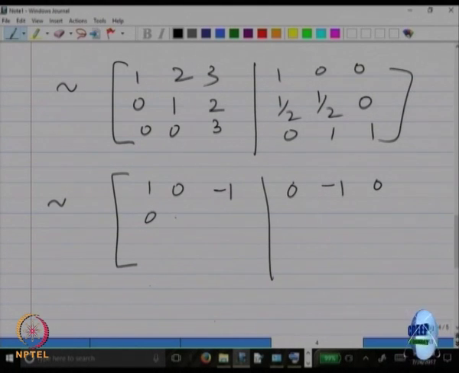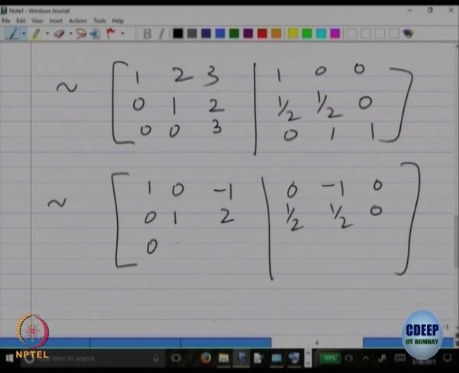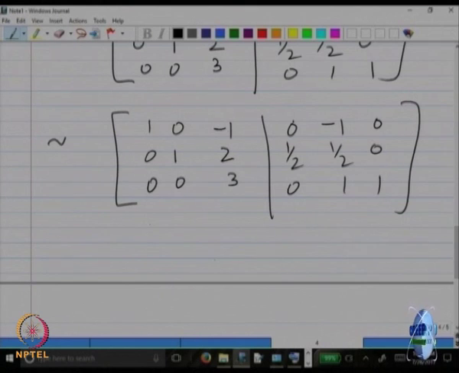Right. So, the second row is 1, 2, half, half, 0 and remains as it is, and the third one is 0, 0, 3, 0, 1 and 1, right. So, I have achieved the second pivot, which was coming in column 2, made 1, and everything else in that column as 0. I should be writing on the side actually, those operations, to keep track of what I am doing. Okay. So, when you do it, you should write that, so that you can track back what is happening.